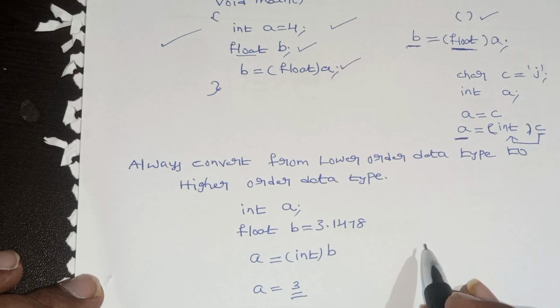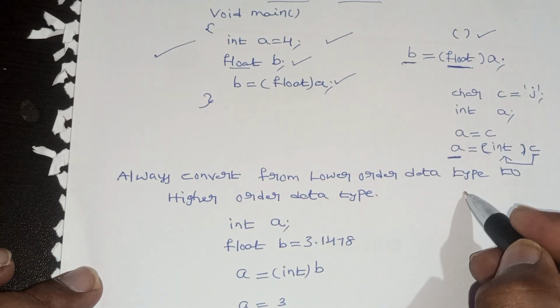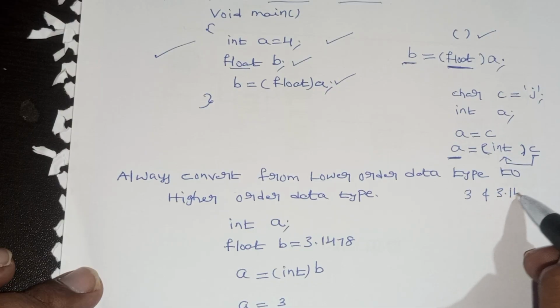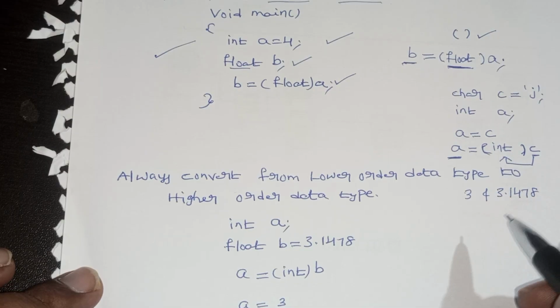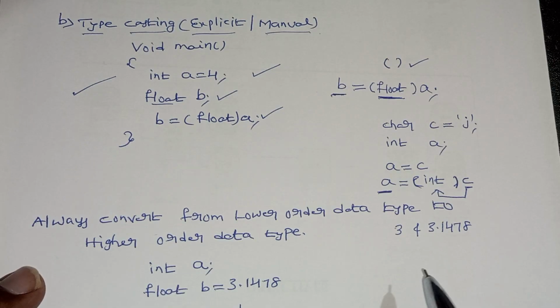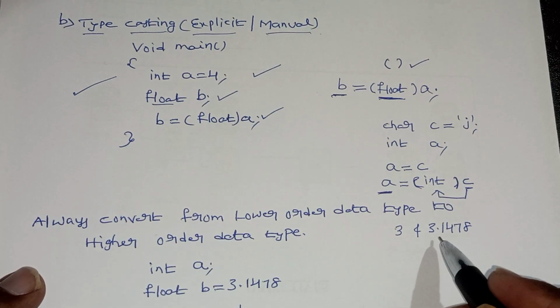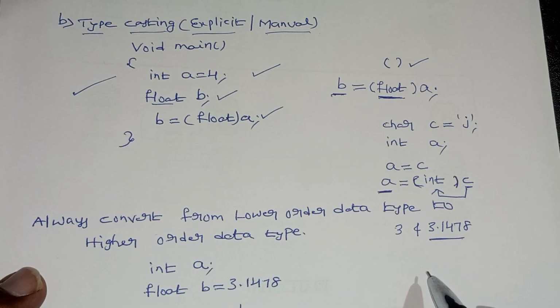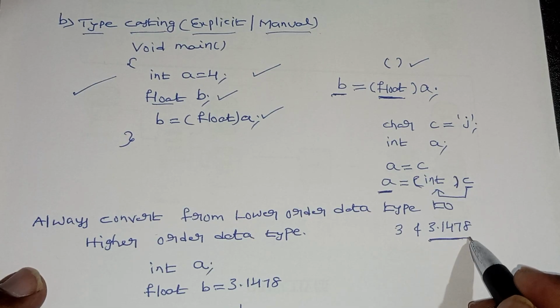If I ask you, 3 and 3.1478, which is more accurate? This is the more accurate value. So this value I have to get.